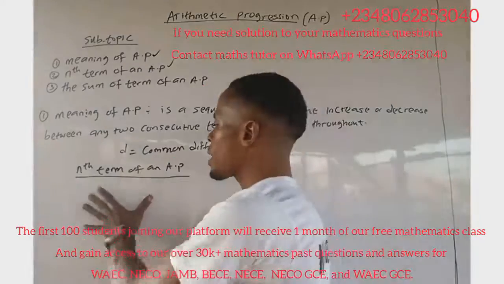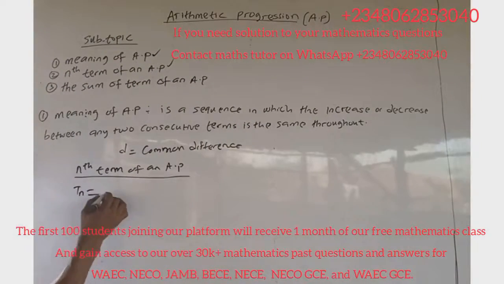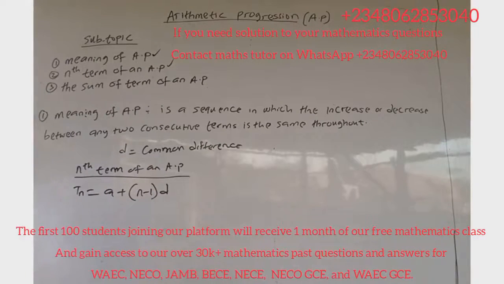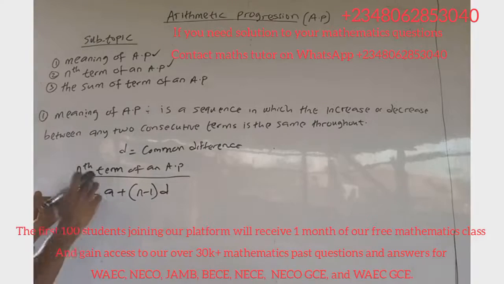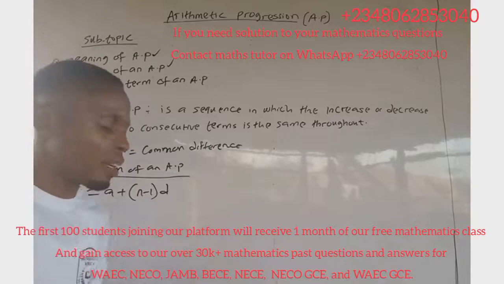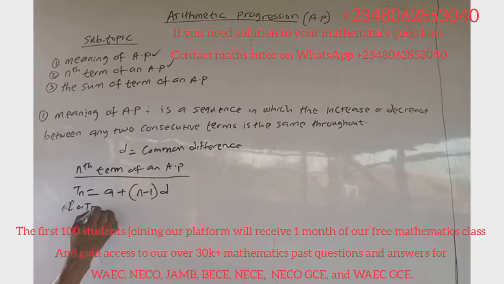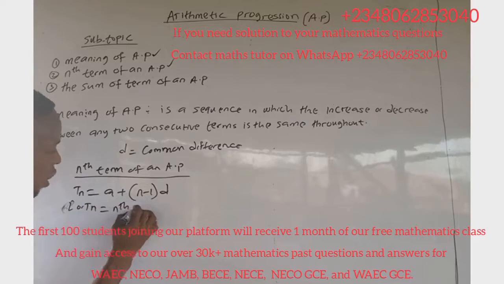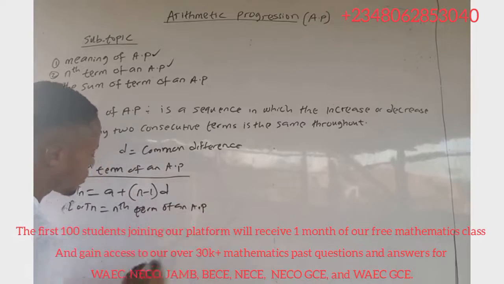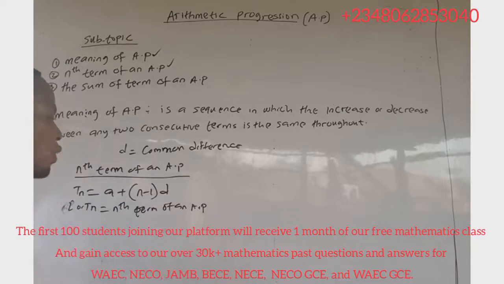The general formula for the nth term of an AP is given as Tn equals a plus (n minus 1) multiplied by d. Here Tn is called the nth term of the AP, or it is also called the last term of the AP. Either you say the last term, or Tn.